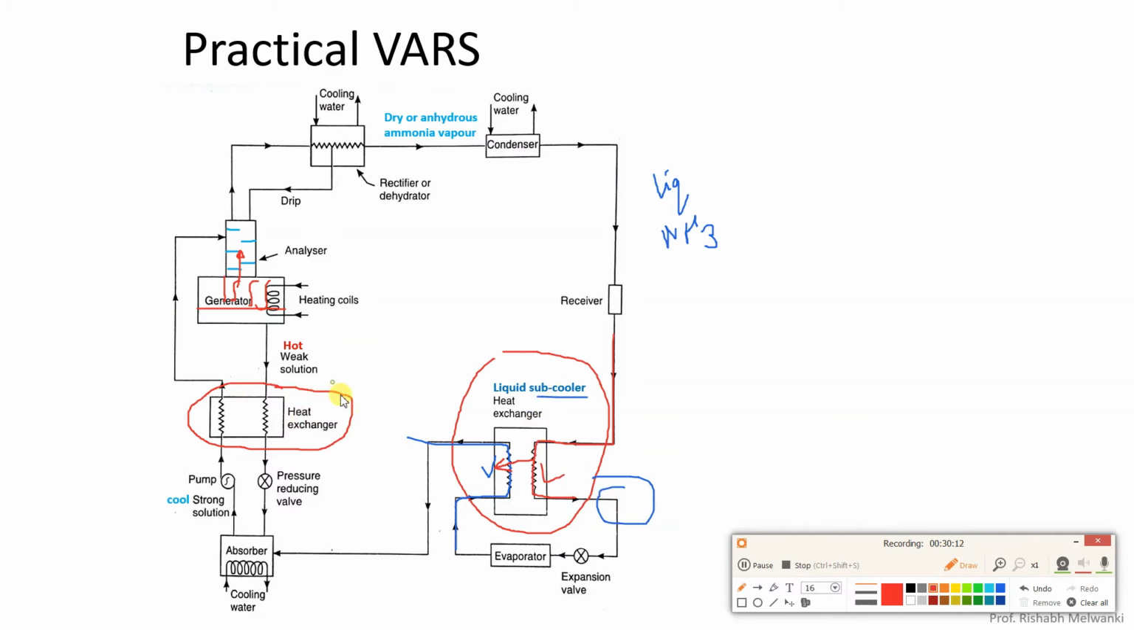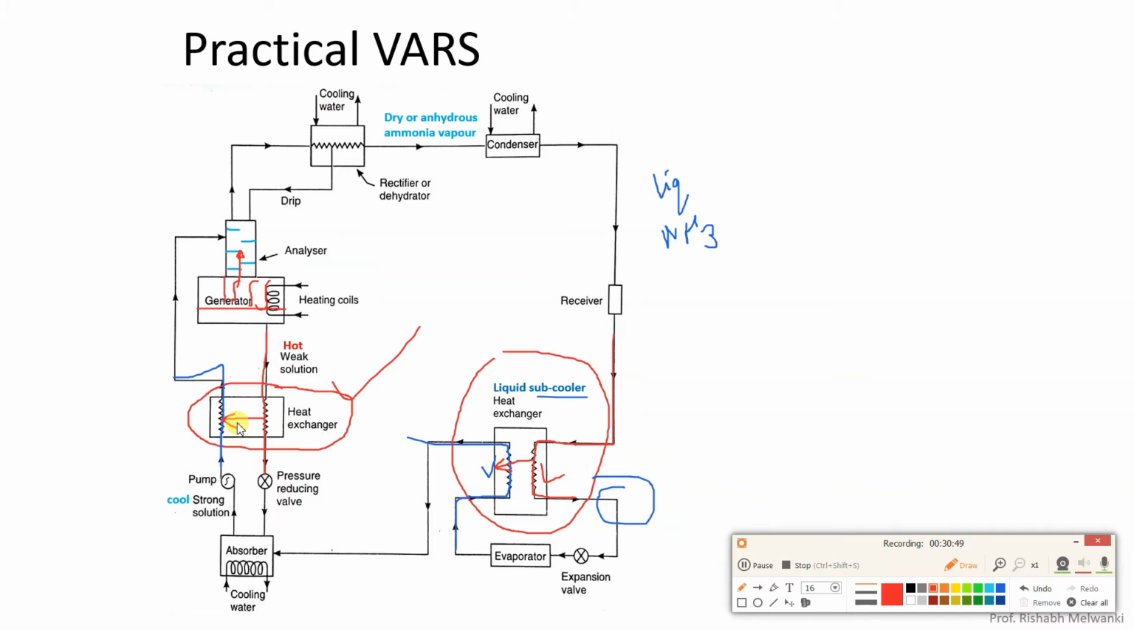Next you can observe a heat exchanger which has been shown over here. This heat exchanger is called the solution heat exchanger. Now what is the heat exchanging medium over here? You can see from the bottom side, with the help of a pump, cool strong solution is being sent to the solution heat exchanger. So here we have cool strong solution, I am showing that by the blue line. At the same time from the top side we have hot weak solution. This hot weak solution will give its heat to the cool strong solution.